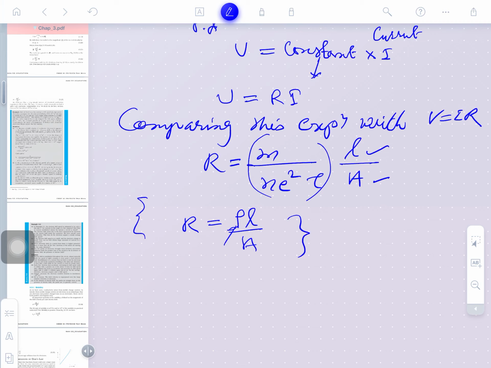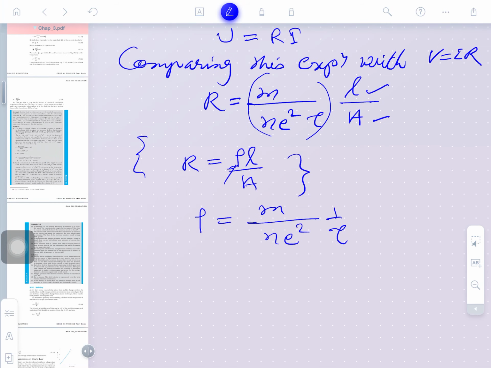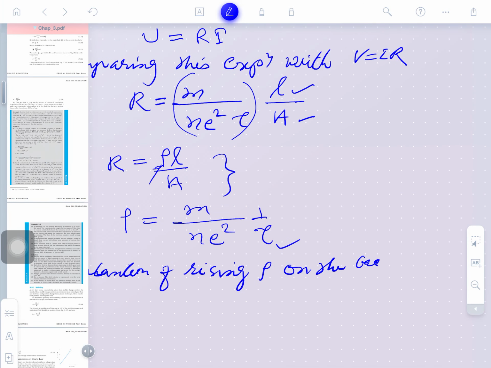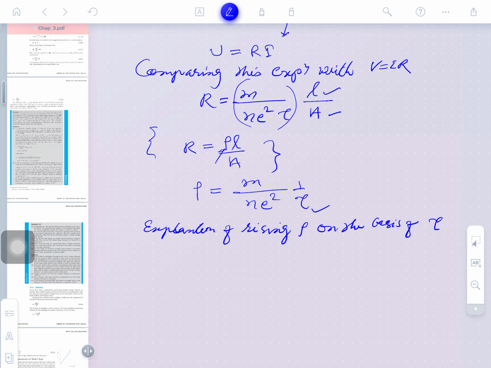So, rho is what here? So, what is rho? So, rho can be written as M by N E square and 1 by tau. So, what will happen? Means if the relaxation time will increase, so we can give an explanation of the rise of rho on the basis of what here? Relaxation time. How can we explain?